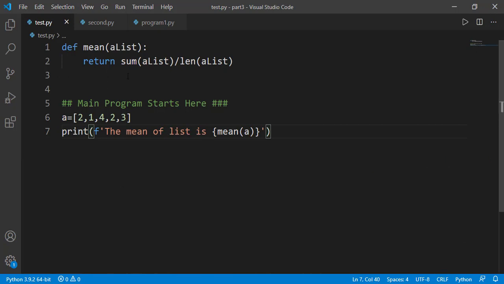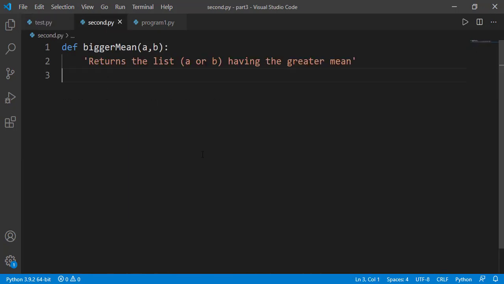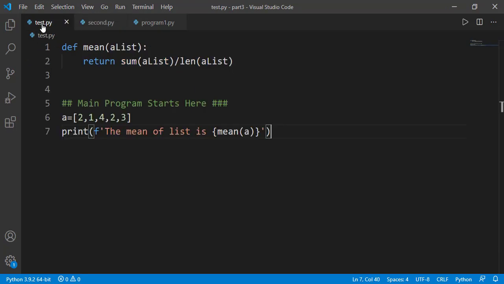For that, I will use another file. Here I want to define a function bigger_mean that takes two lists as the input argument and will return the one list having the greater mean. So I need to calculate the mean of the two input lists to decide which one to return. I don't want to do the calculations of the mean of a list here since I already have defined a function in the previous file and I would like to use that function.